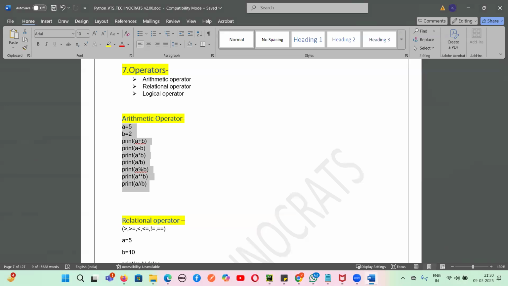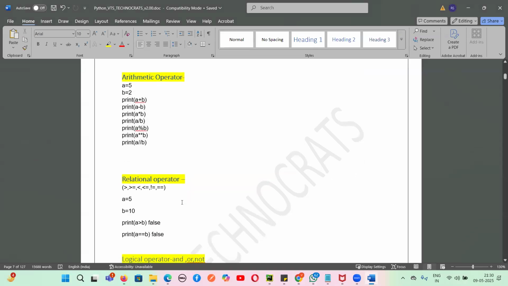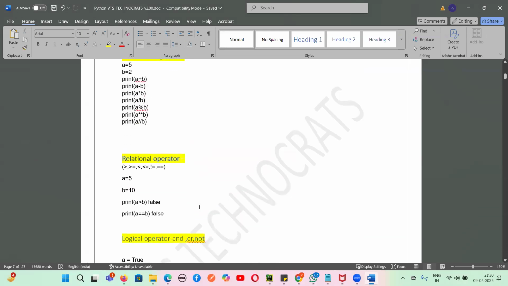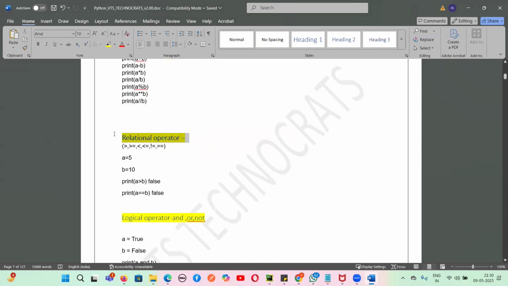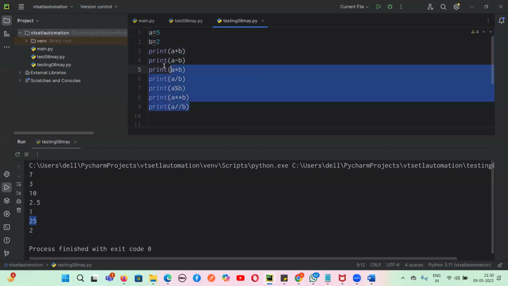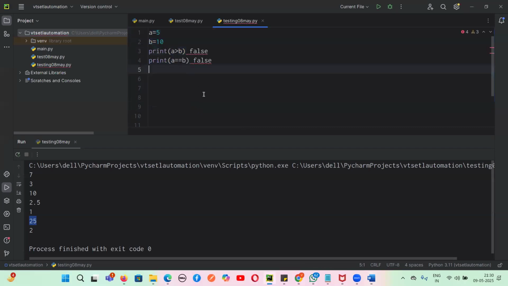Any doubt till this arithmetic operator? Are you clear till this much? Next is relational operators, guys. There is something called greater than, equal to, less than, equal to, not equal to. We will learn these relational operators one by one. Then we will move to logical and, or, and not operators. So let us go.